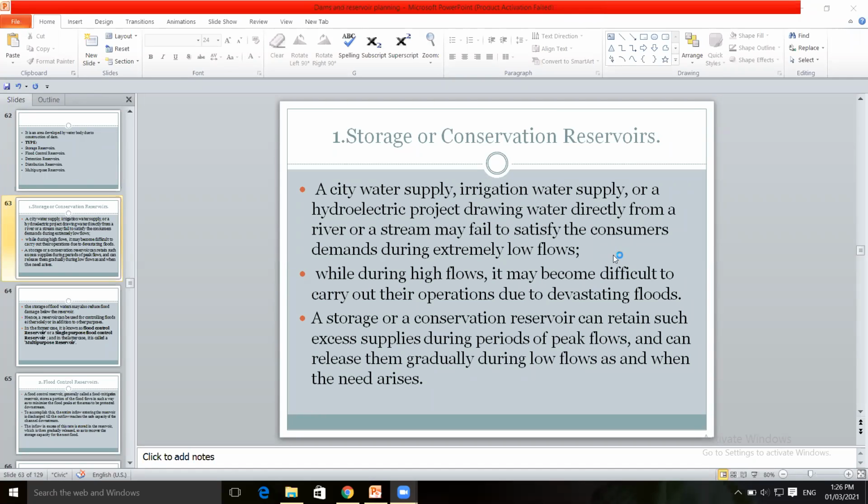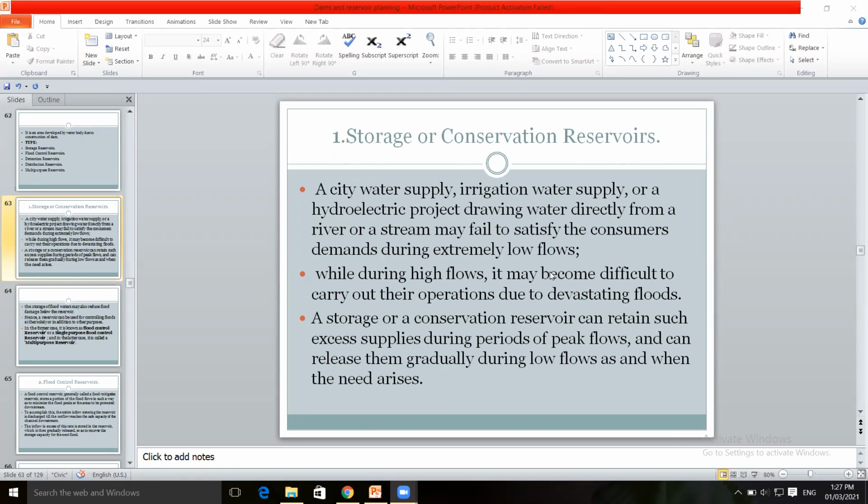And in the rainy season, the flow of the water will increase, the level of water will increase, and the discharge through the river will increase. It depends upon the changes in the seasons.